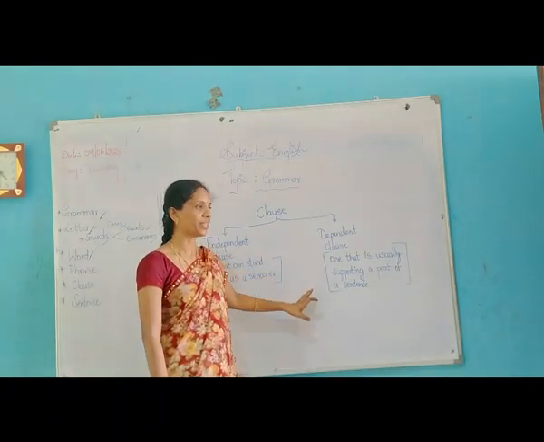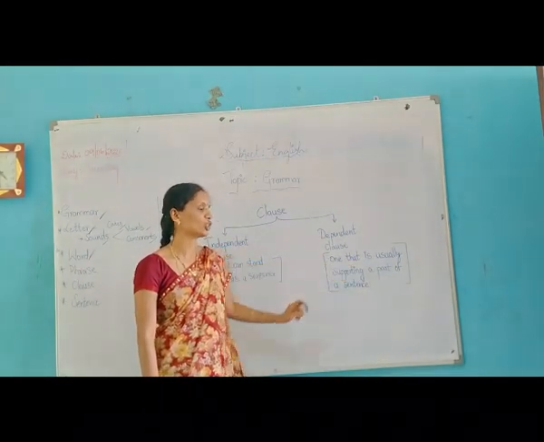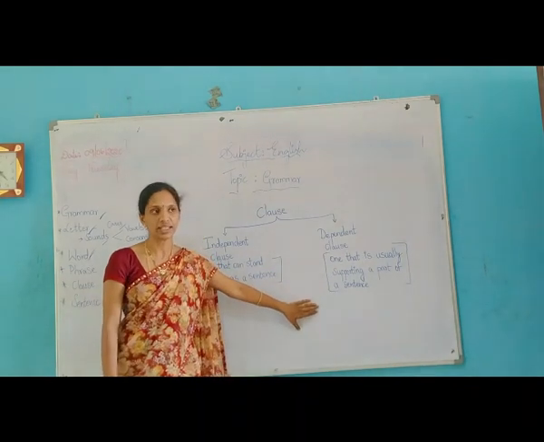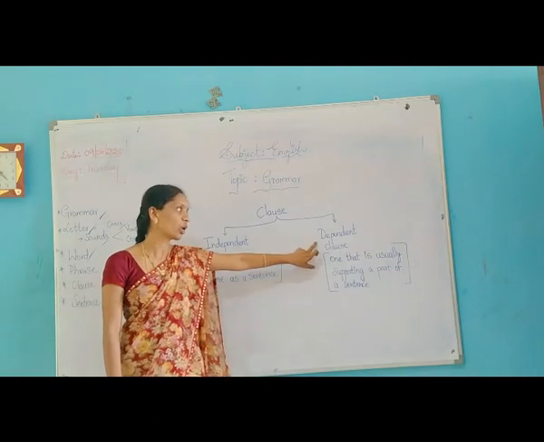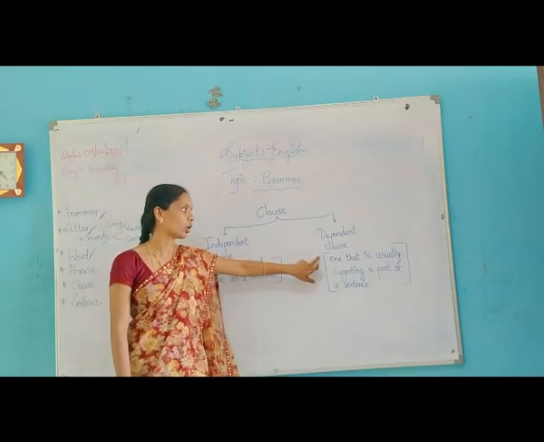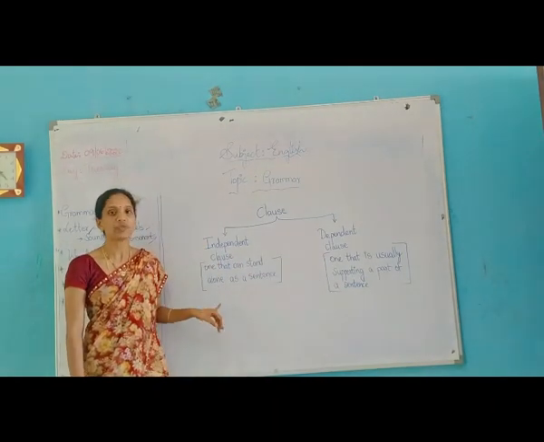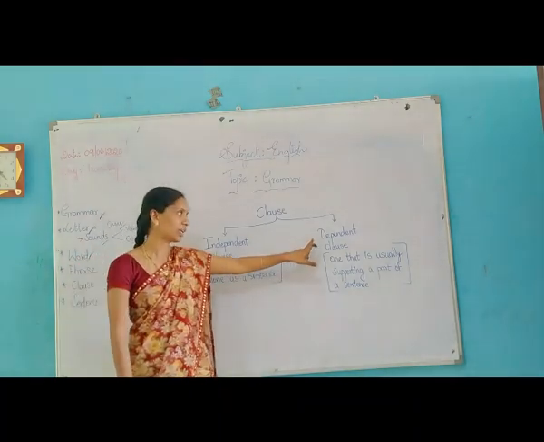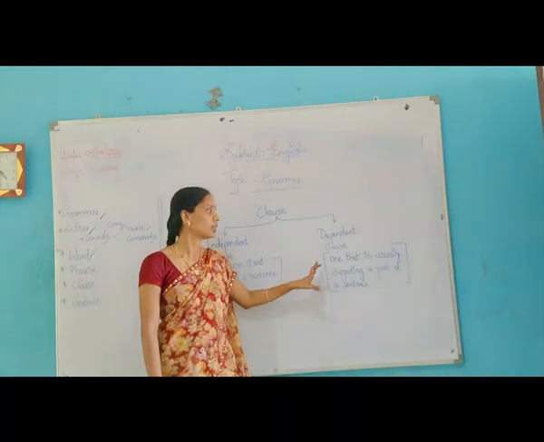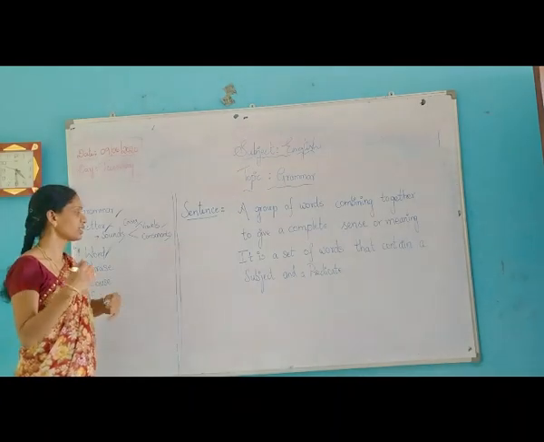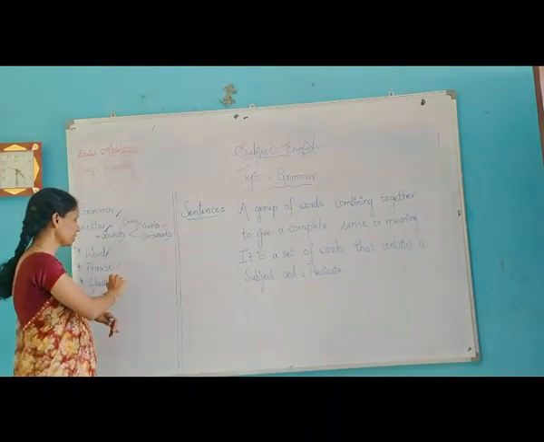Next, dependent clause. What is dependent clause? One that is usually supporting a part of a sentence. This sentence needs a support, so it is called as a dependent clause. Independent clause means which never depends, and dependent clause means which will be taking a part of a sentence as a dependent. Students, we completed what is phrase and clause.